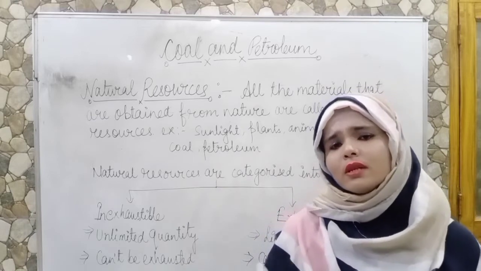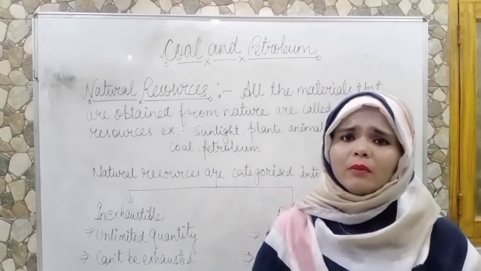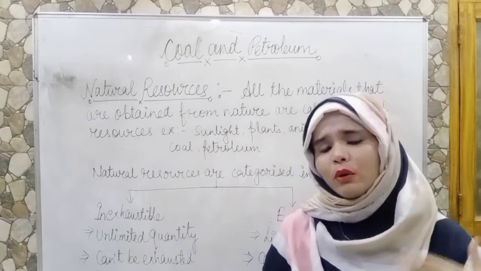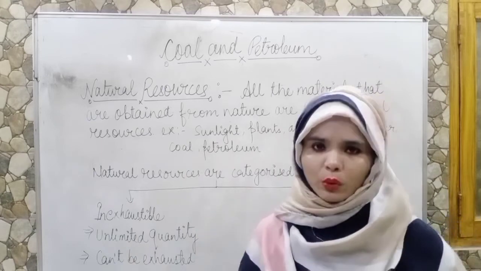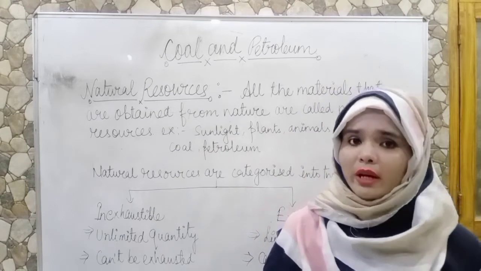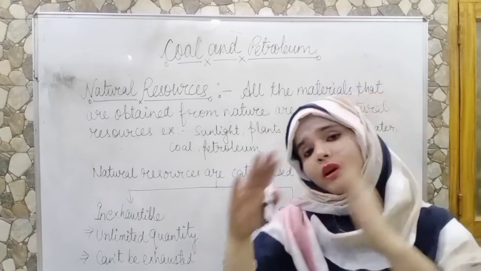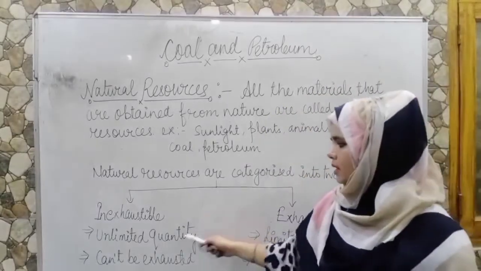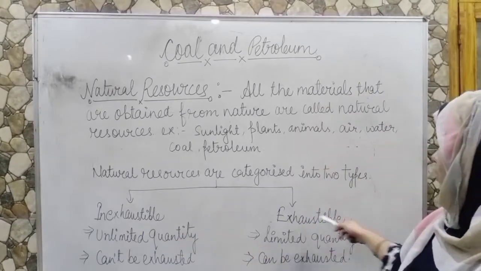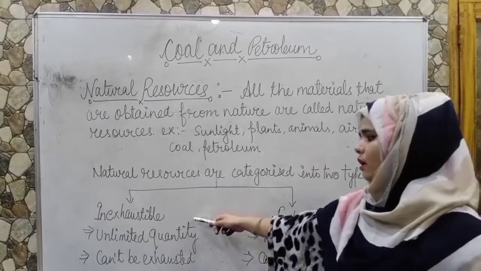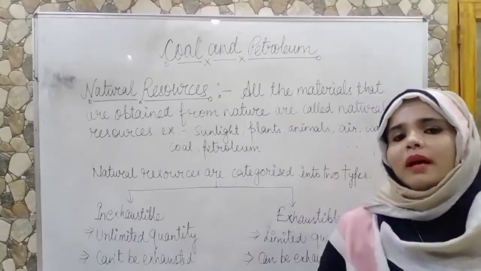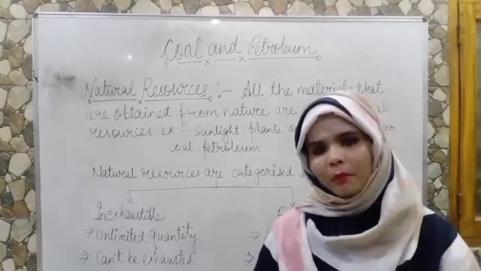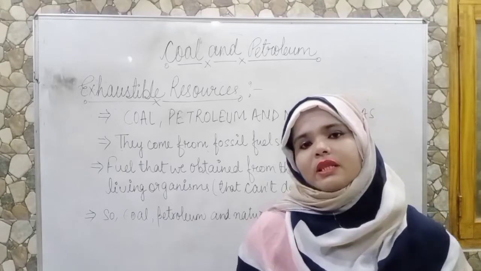But exhaustible resources are made by a process that took many years, and as we use them on a regular basis, they will get exhausted very soon, because the process of making them is very long, but we use them regularly. So inexhaustible resources are unlimited in quantity, and exhaustible ones are limited in quantity. Inexhaustible resources can't be finished or vanish, but exhaustible resources can be finished over a period of time.